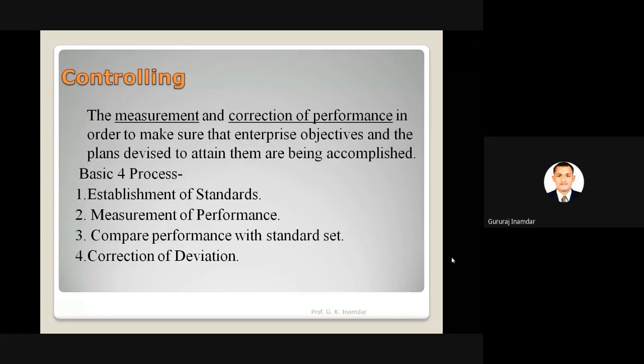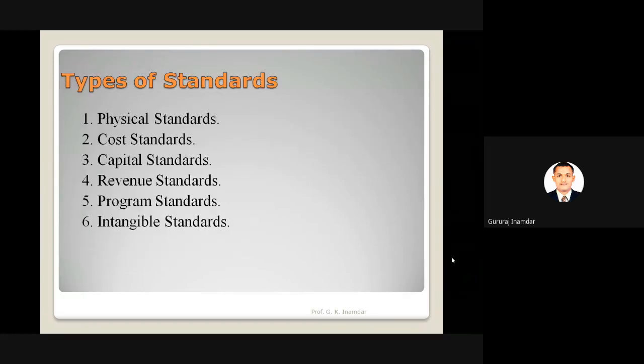Our main motto of controlling is measurement of the performance, and if correction or maintenance is required, we have to coordinate all the manufacturing processes, or the entire work inside that organization, to accomplish our set goal. So the basic four processes of controlling are: establishment of standard, measurement of performance, comparison of performance with standard, and correction of deviation.